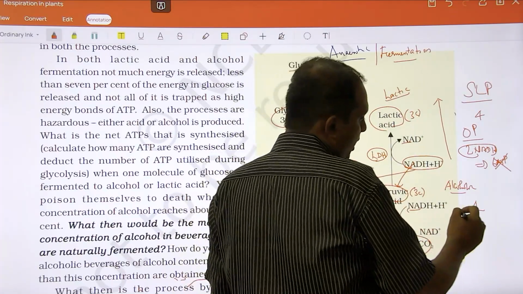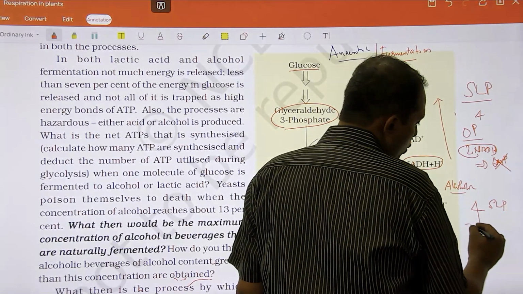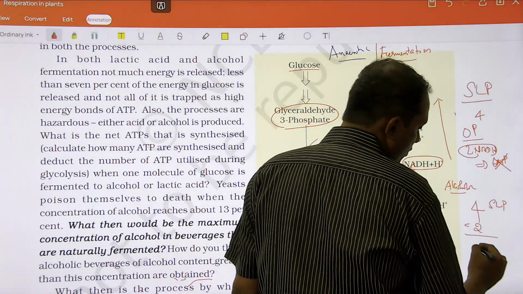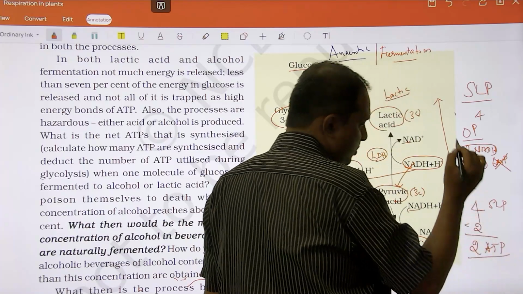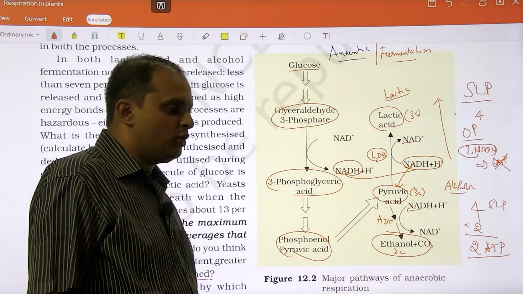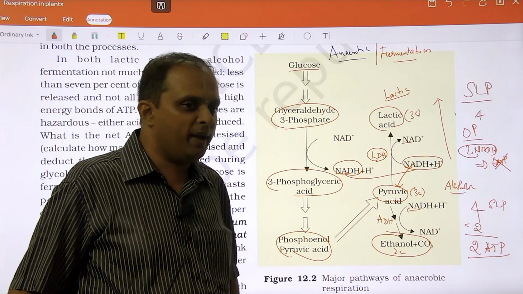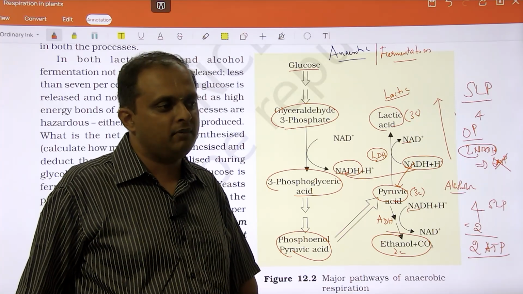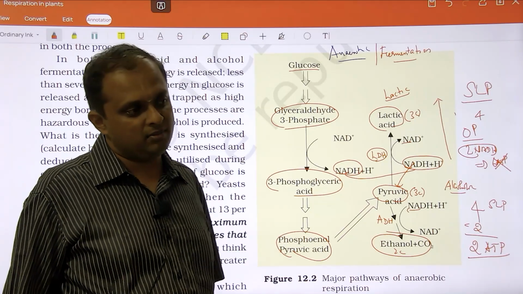Now you have 4 ATP through substrate level phosphorylation and 2 ATP is used, so net is going to be only 2 ATP through anaerobic respiration. Understand? It is going to be only 2 ATP through anaerobic respiration. So which is efficient, aerobic or anaerobic? How many ATP? How many times is aerobic more efficient than anaerobic?